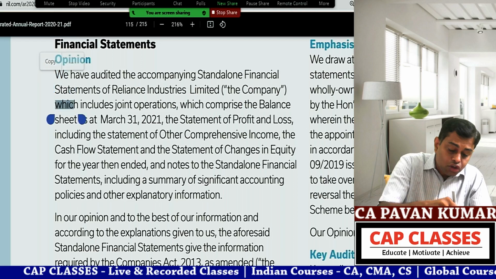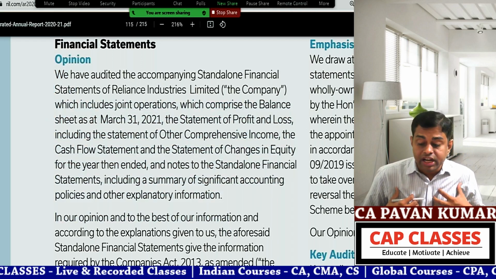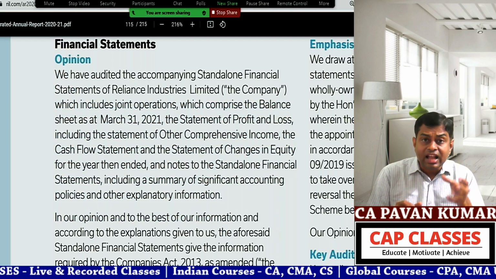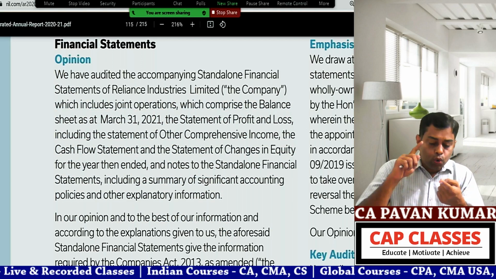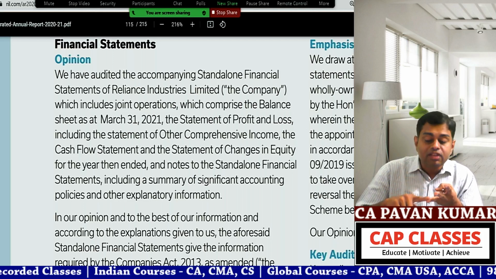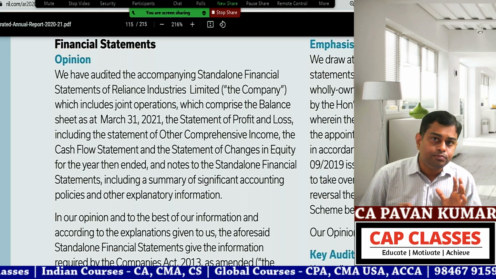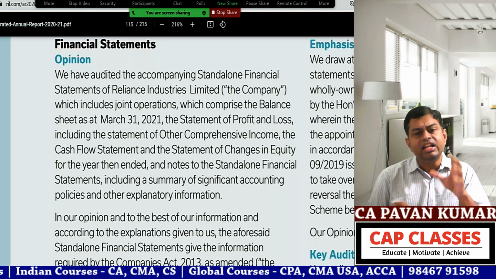This is called the opinion paragraph. So this is called identification of financial statements. In my audit report, first thing I need to do is identify whose financial statements, for what period, and what are all the financial statements included. That they have given in the first paragraph. This is called opening paragraph, identification.